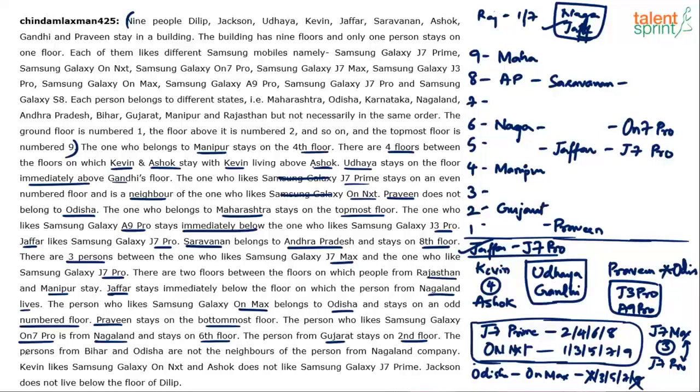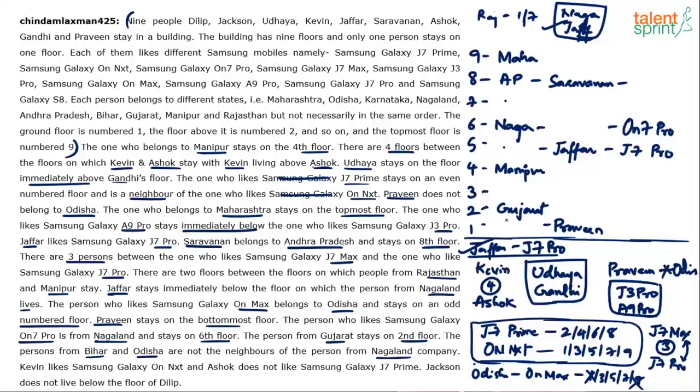The person from Bihar and Odisha are not the neighbors of the person from Nagaland. Okay, so basically Bihar and Odisha are not the neighbors of Nagaland. Nagaland is fixed, right? Okay, look at this now. I think interesting. We know that the persons from Bihar and Odisha cannot be the neighbors of Nagaland, which means Bihar and Odisha cannot come on 5th floor and 7th floor. Nagaland is on 6th floor, right? So 7th floor and 5th floor cannot be for Bihar and Odisha.